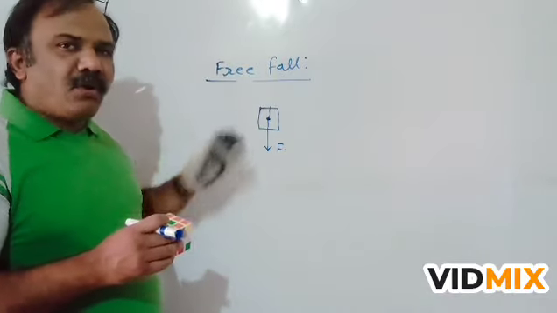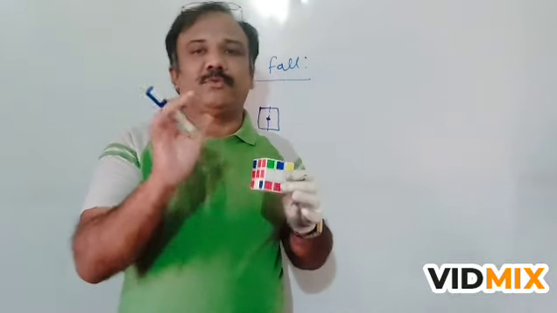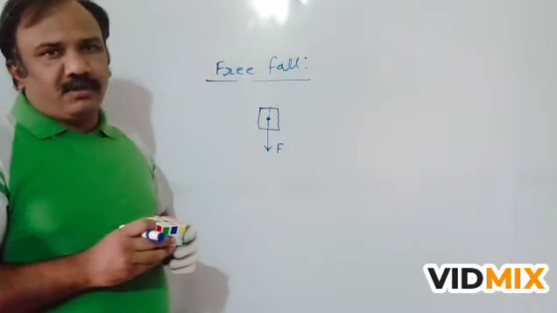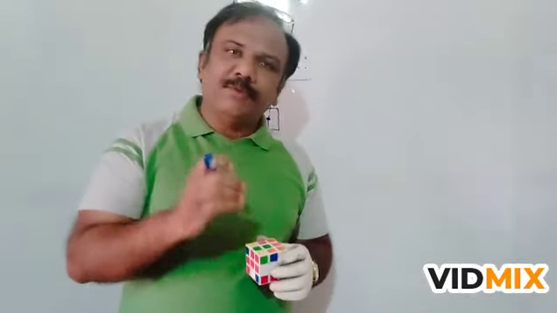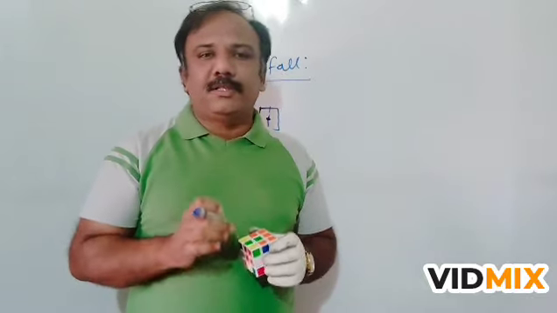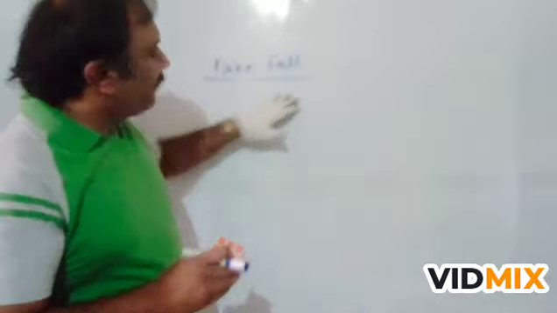Now this object is moving in the downward direction only due to the gravitational force, and such type of motion is called free fall. It means when the object moves under the influence of gravitational force only, then it is called free fall. Okay, consider one more example.